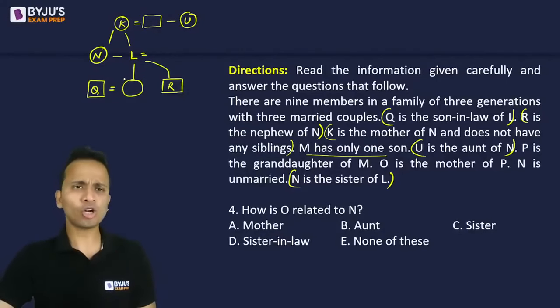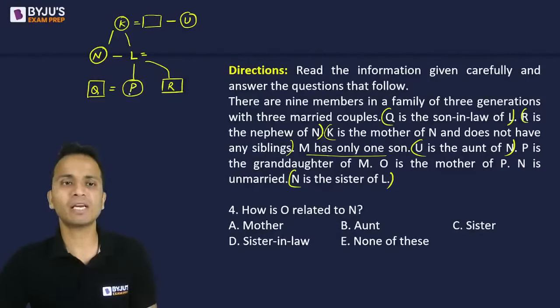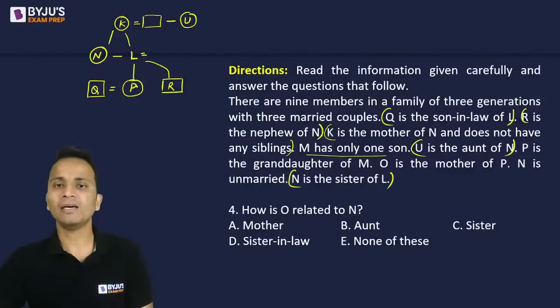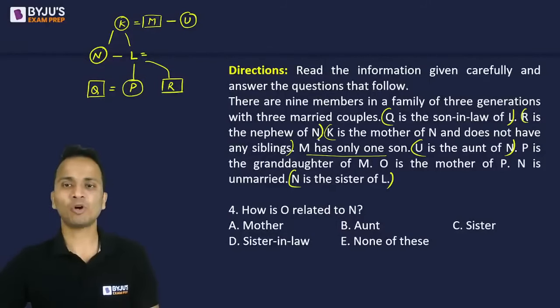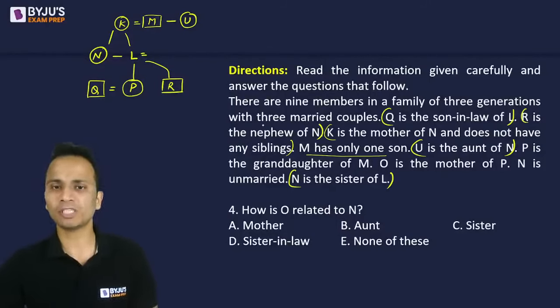Since P is the granddaughter of M, P should be at the lowest generation, so P will come here and M should be at the topmost generation. So M will be the husband of K. Done. Now who is left? L's spouse is left.